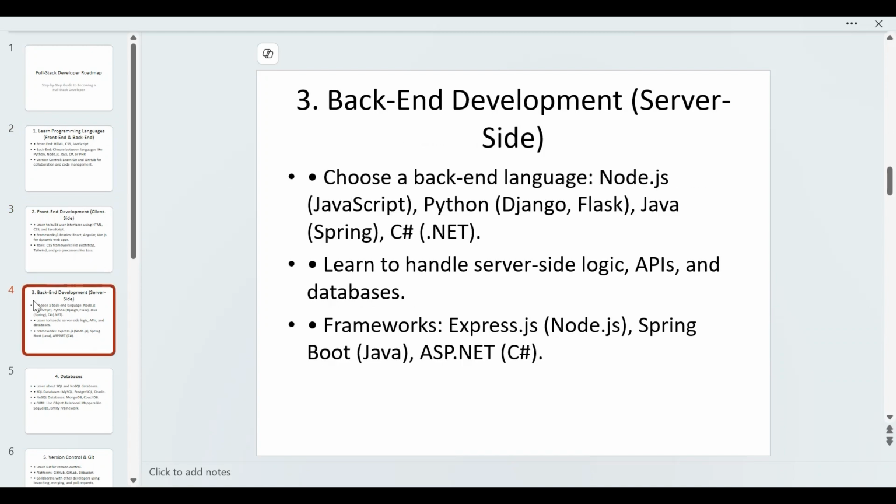For the backend, server side, you have to become good in any language, like Node, Python, Java Spring, or C Sharp in .NET. Second, learn to handle server side logic, APIs and databases. For frameworks you can go with Express.js for Node, Spring Boot for Java and ASP.NET for C Sharp.